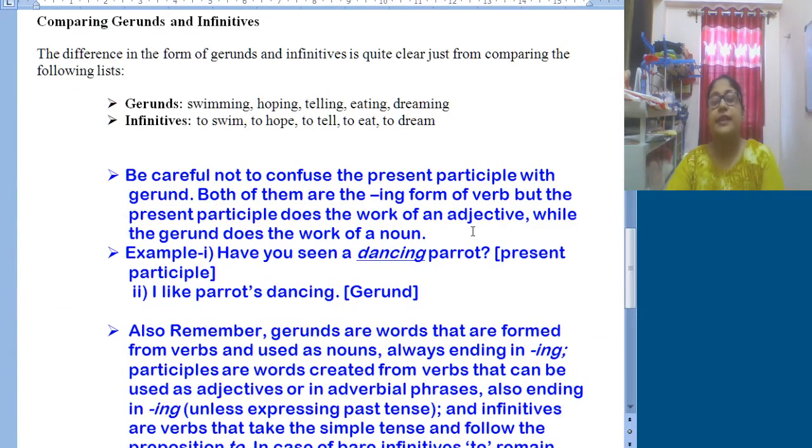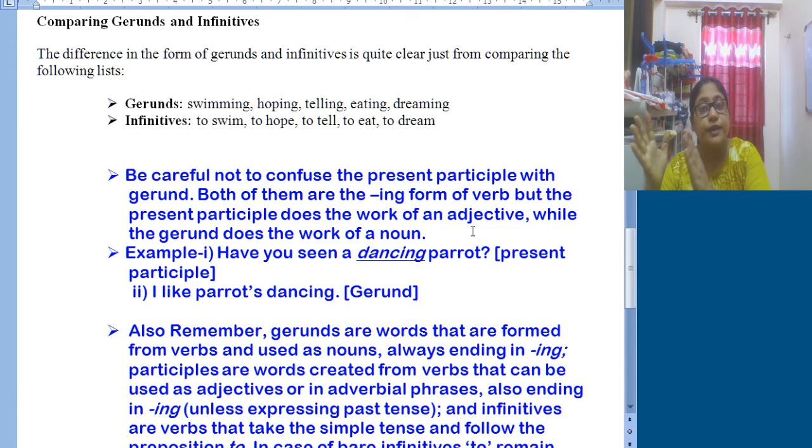Now there are certain things where we need to be very careful. As I told you at the introduction of participle, you may get confused between present participle and gerund. Both of them are the ing form of verb, but there is one basic difference: present participle does the work of an adjective, while gerund does the work of a noun. This is the basic difference.